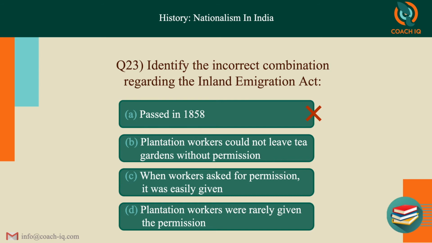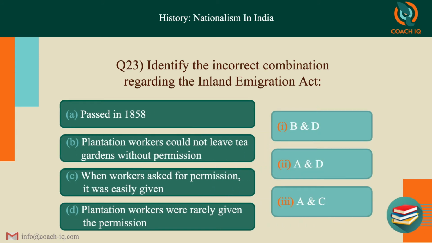B, plantation workers could not leave the tea gardens without permission. Yes, that is right. They could not leave. C, when the plantation workers asked for permission to leave, they were easily given the permission. We know that is wrong. It was very rarely given. D, plantation workers were rarely given the permission. That is right. But you need to say the wrong combination. So you know A is wrong and C is wrong. So your answer is third, A and C.